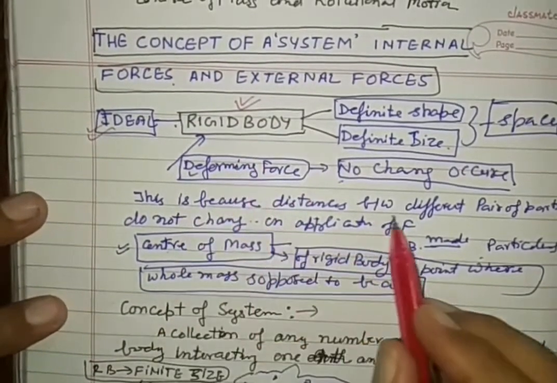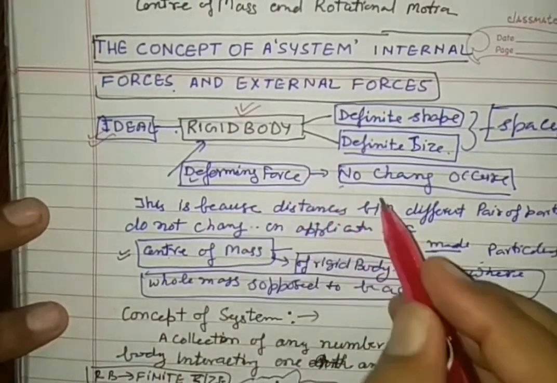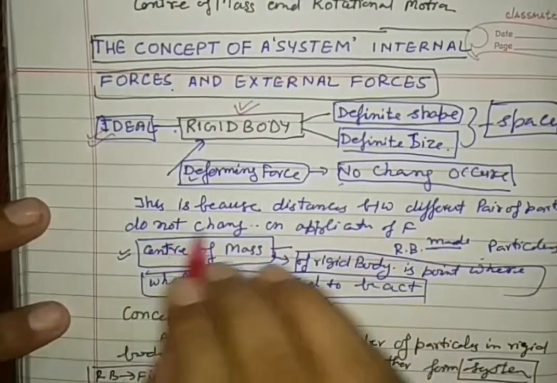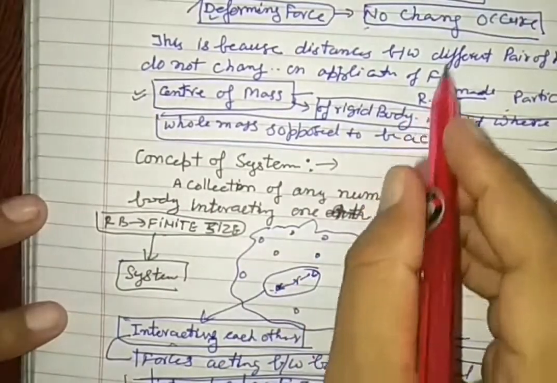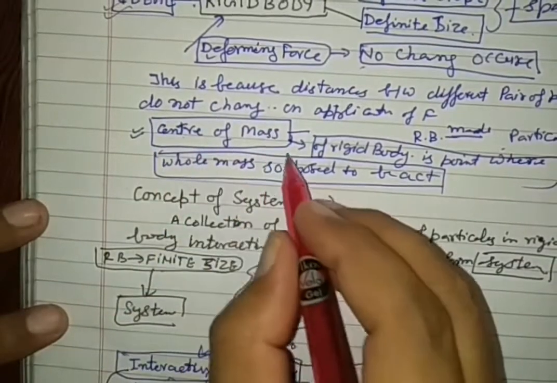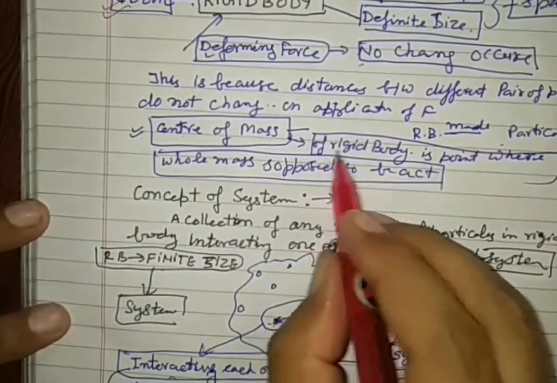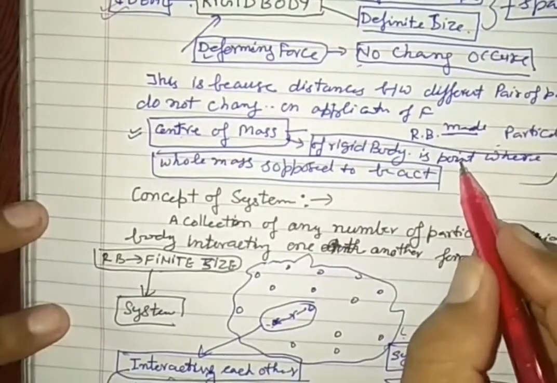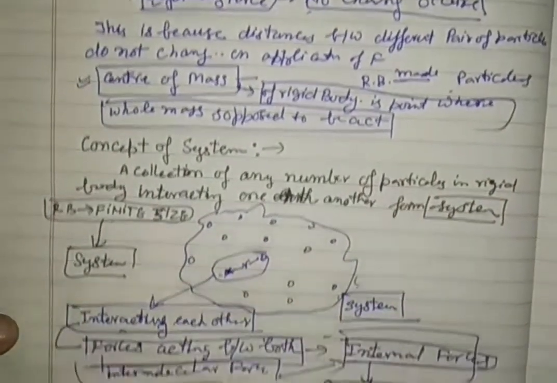This is because the distance between pairs of particles does not change, so deforming forces are not able to change it. If the rigid body is a system of particles, there must be a center of mass. We will discuss center of mass later on, but here, it is the point in the rigid body where the whole mass is supposed to act.